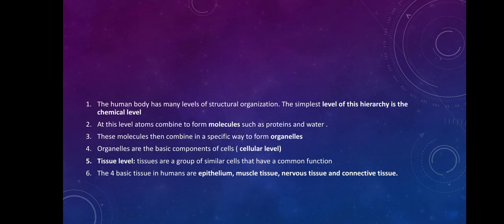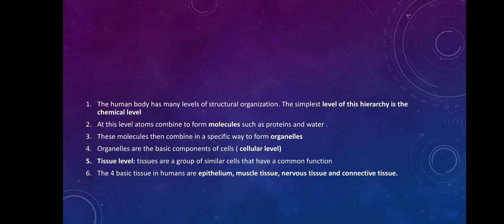Now the next, when we move from chemicals, elements combine to form molecules. When elements combine to form molecules such as protein, carbohydrate, or water, these molecules will combine to form the next level of organization, which is organelles.